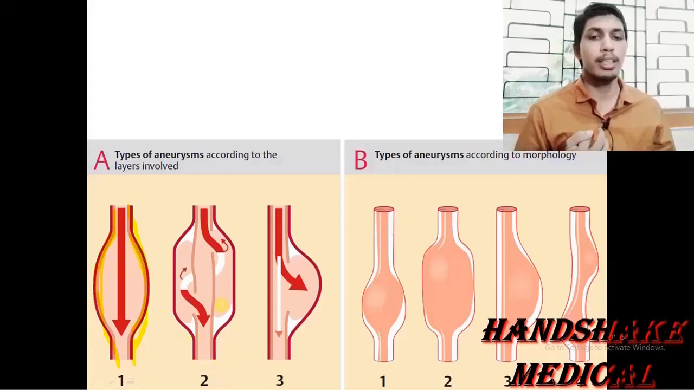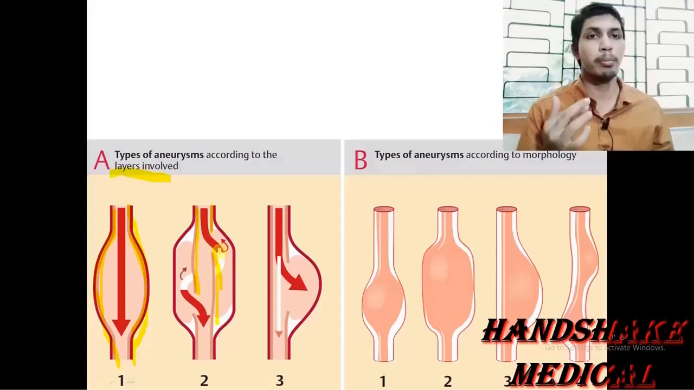Second one is the dissecting type of aneurysm. What would happen in the dissecting type of aneurysm? This is also a type of aneurysm on the basis of the layers involved, that is the defect in the affected vessel. So there is the intimal defect. This one is the intima. The intima is being breached, or there is a presence of a hole in the intima.